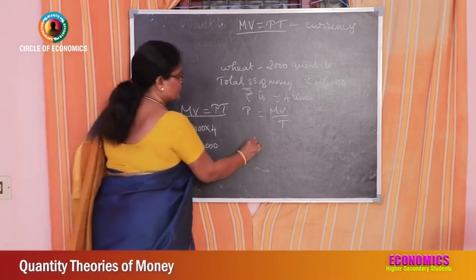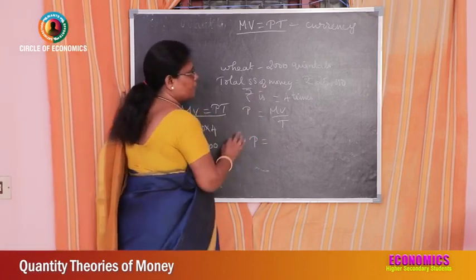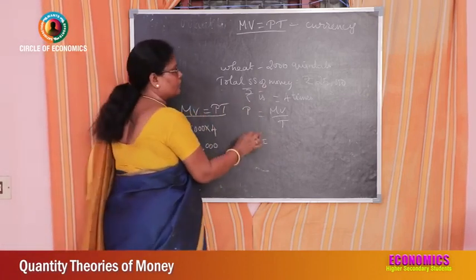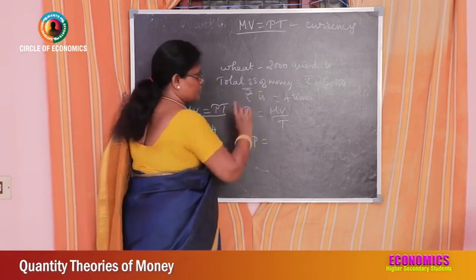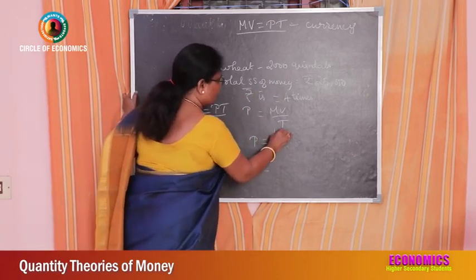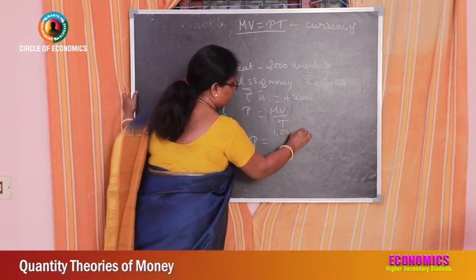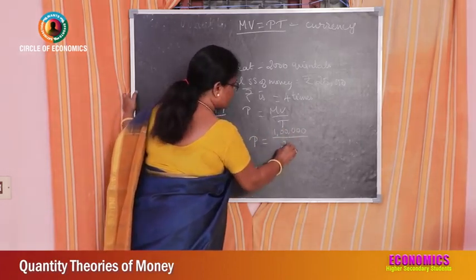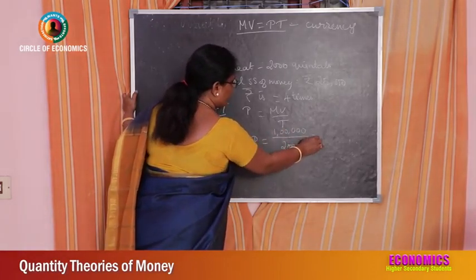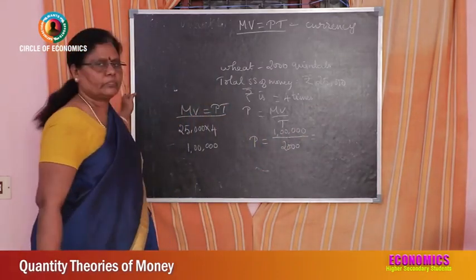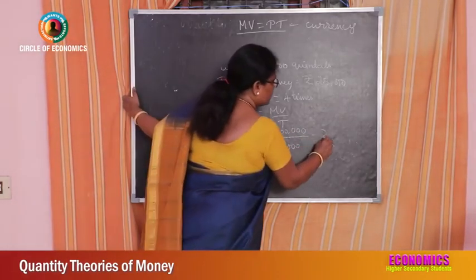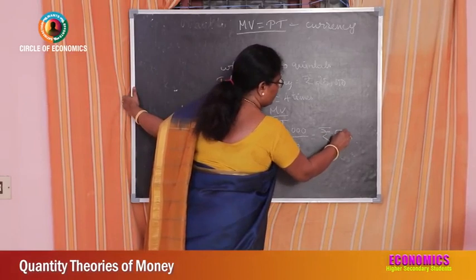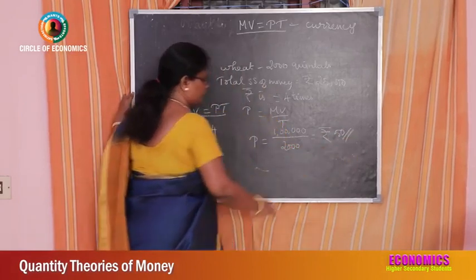What is the price of wheat per quintal? 2000 quintals are produced. So 1 lakh divided by 2000 is equal to 50 rupees per quintal.